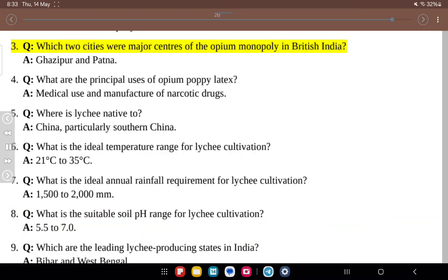3. Q. Which two cities were major centers of the opium monopoly in British India? A. Ghazipur and Patna. 4. Q. What are the principal uses of opium poppy latex? A. Medical use and manufacture of narcotic drugs.